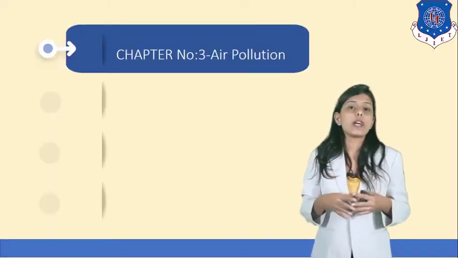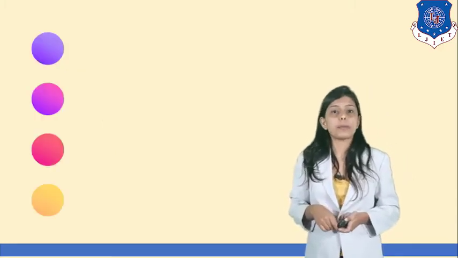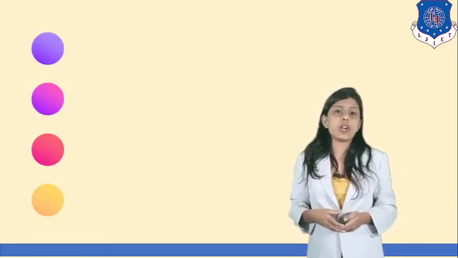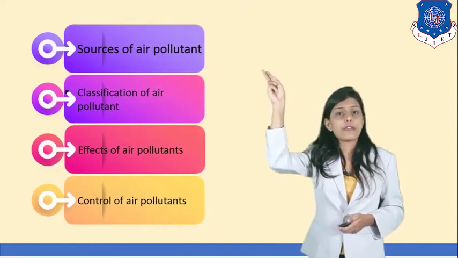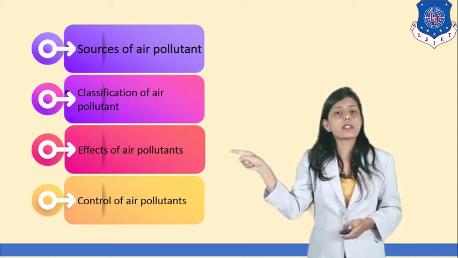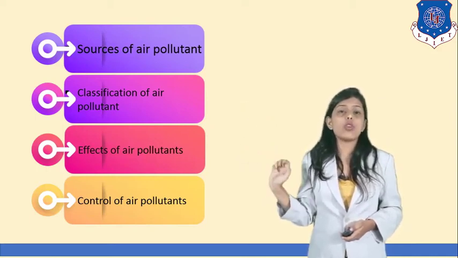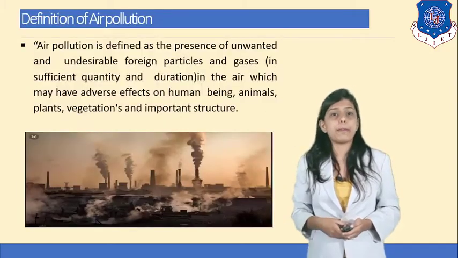Everyone, today we are going to talk about chapter number 3, which is known as air pollution. Topics which we are going to cover about air pollution are sources of air pollutant, classification of air pollutant, effects of air pollutant and control of air pollutant. So these 4 topics we are going to cover in this chapter.